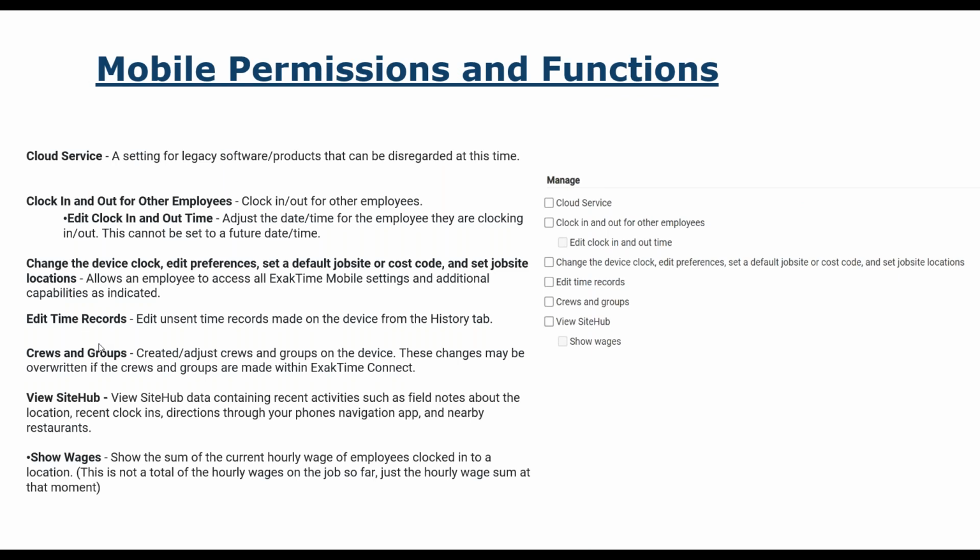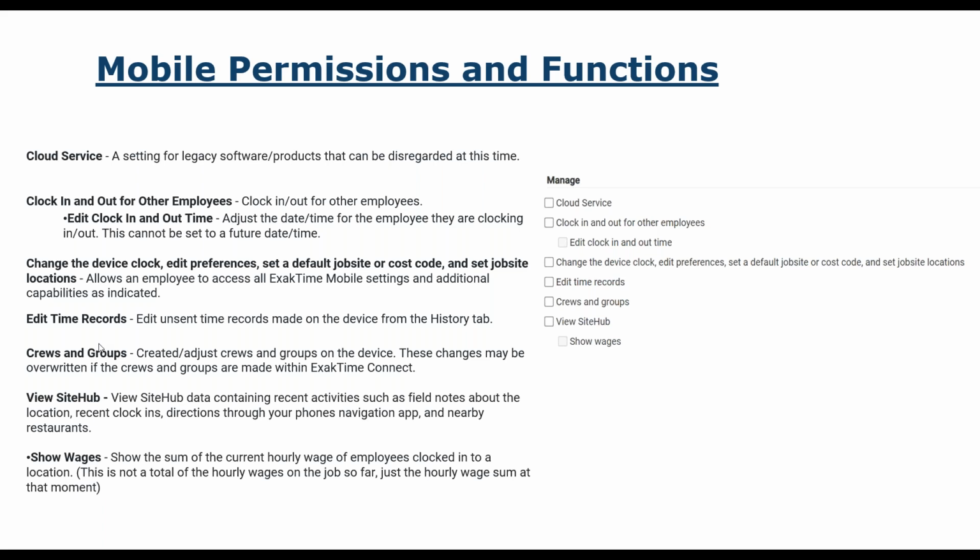Okay, so now we're in the actual security roles, and this is where, if you're adding a security role, we're going to go through these definitions. So the first one, the cloud service, this is more for when we had a desktop tracking system, and now we went cloud-based. So this really is going to go away very soon, so you really don't need to worry about checking that.